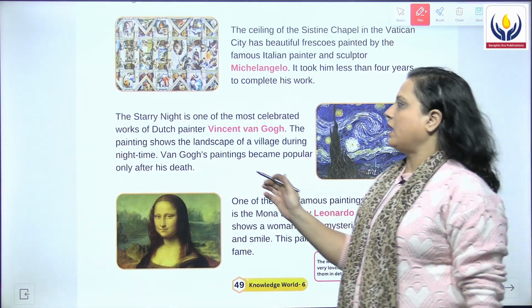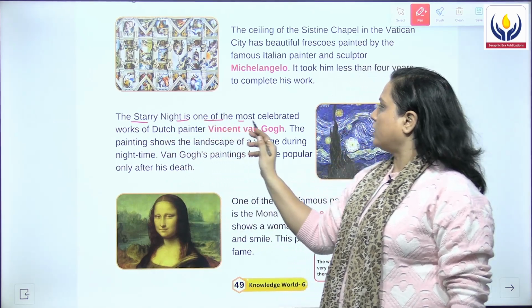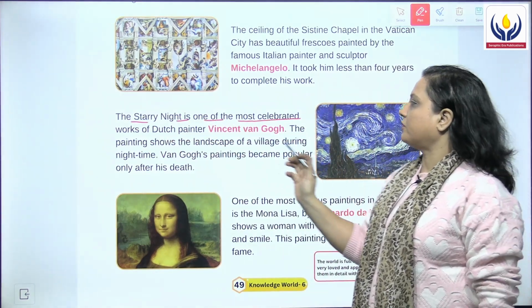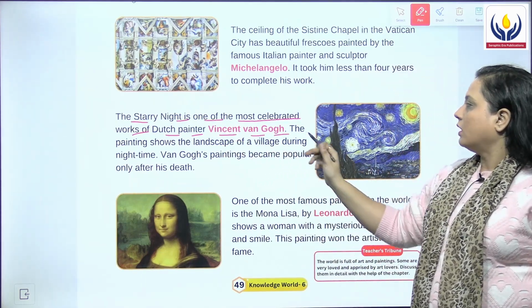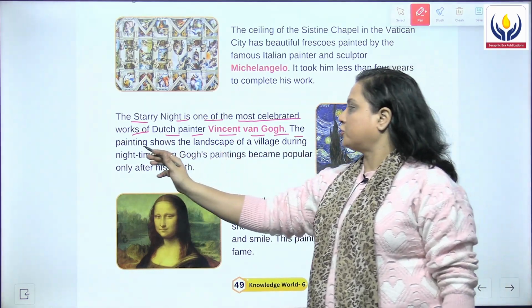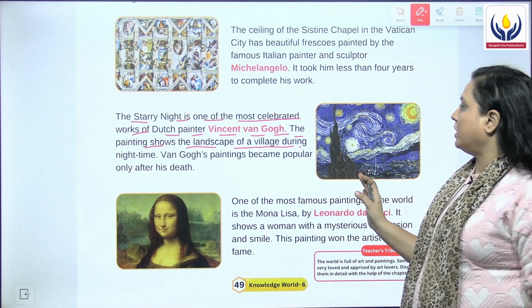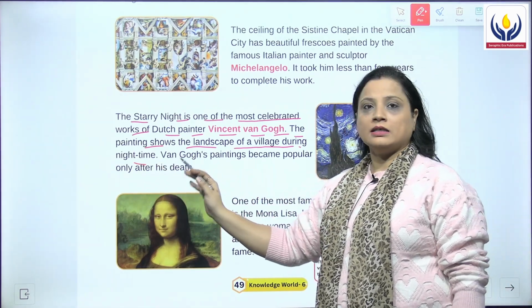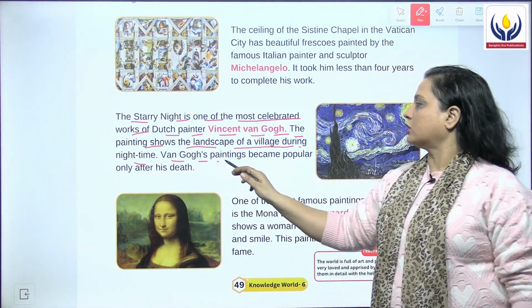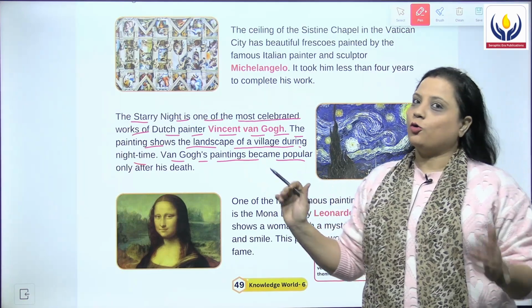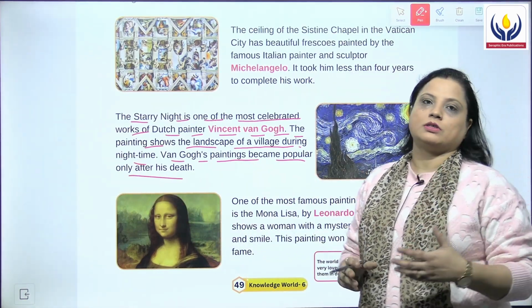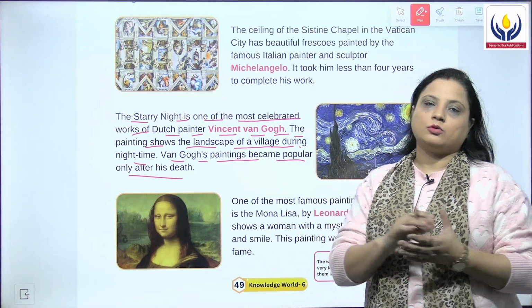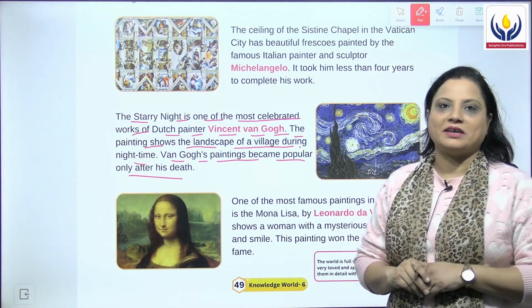Next we have The Starry Night, one of the most celebrated works of the Dutch painter Vincent van Gogh. The painting shows the landscape of a village during the night time. Van Gogh's painting became popular only after his death. Means he was not popular when he was alive, but his paintings came to be known after his death.